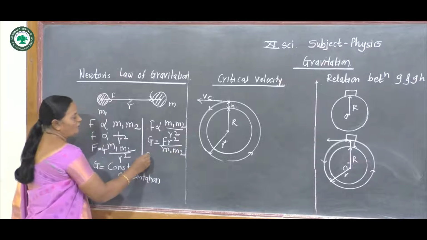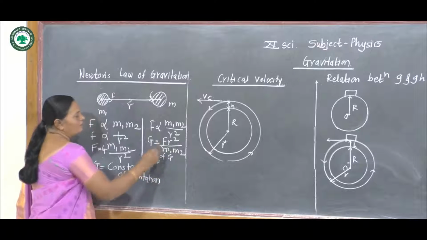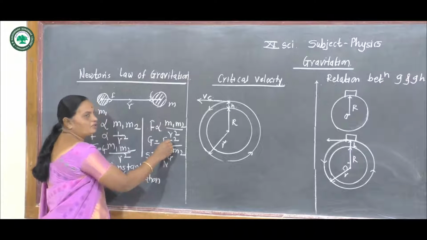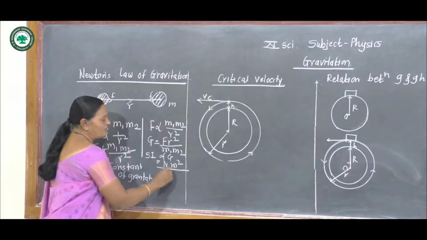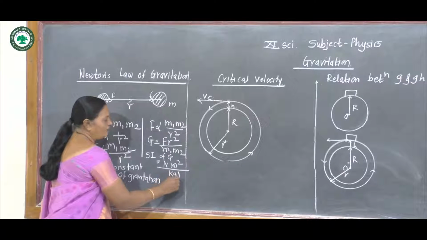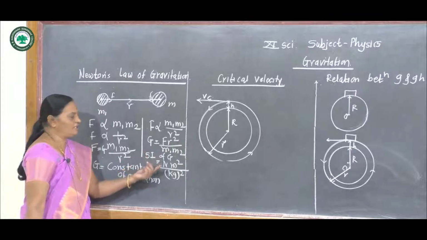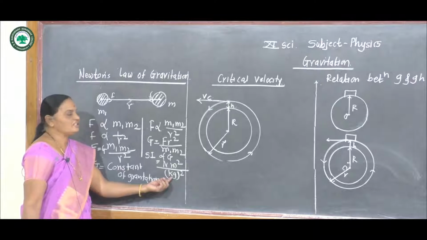The SI unit of the constant of gravitation: we know the unit of force is Newton, the unit of distance squared is meter square, and the unit of mass is kg, so kg square. That is the SI unit of gravitation, Newton meter square per kg square.